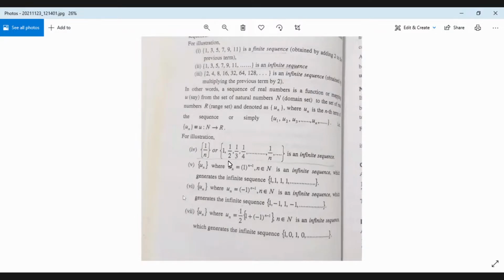For example, if we consider the sequence 1, 1/2, 1/3, 1/4, etc., then all the members are less than or equal to 1 because the terms are decreasing. The starting term is 1 and the terms are decreasing. So all the members are less than or equal to 1. Therefore, 1 is said to be the upper bound of the sequence.